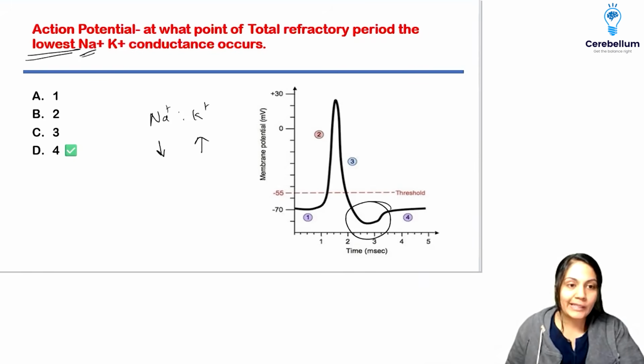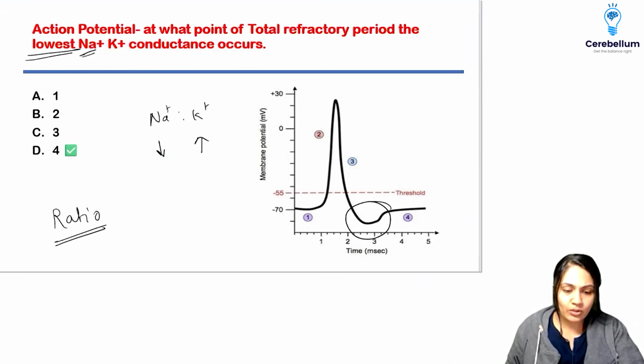A ratio was asked, so you have to give me the ratio. The options were A, B, C, D instead of 1, 2, 3, 4.